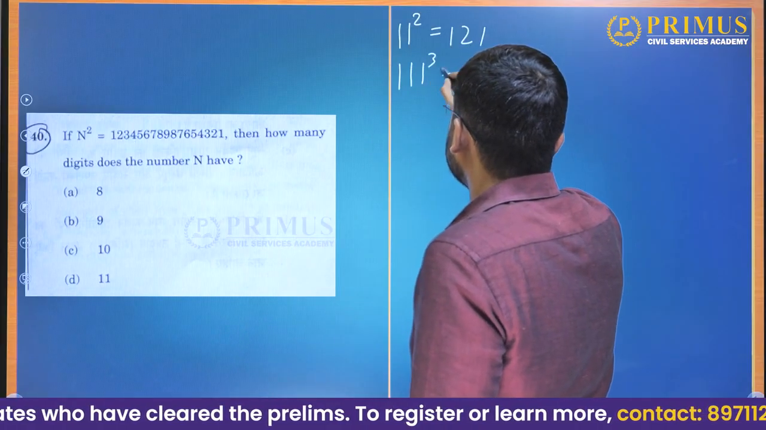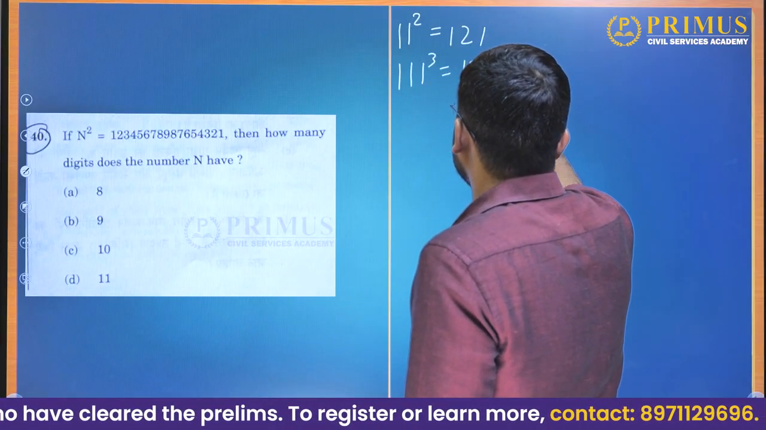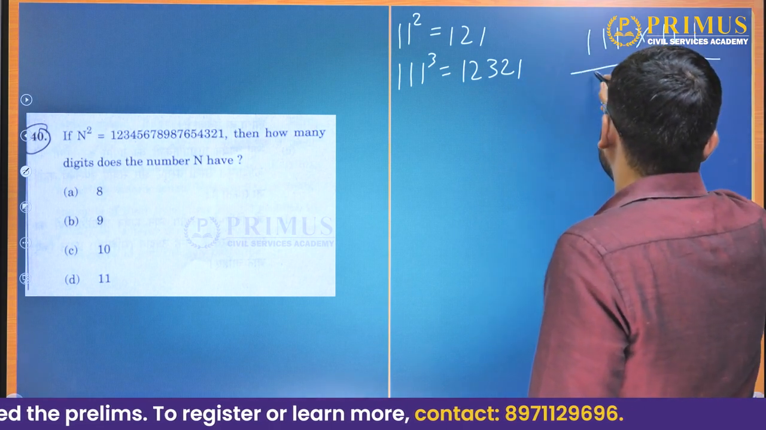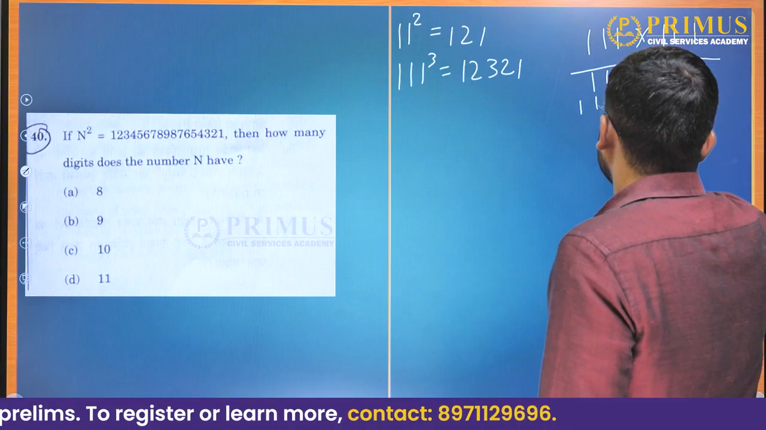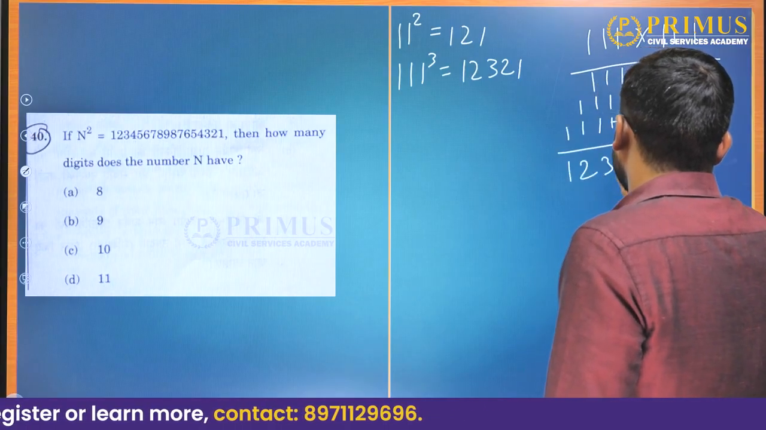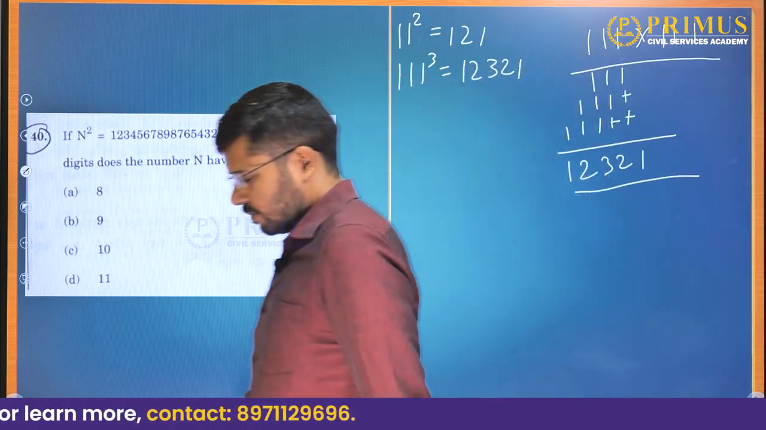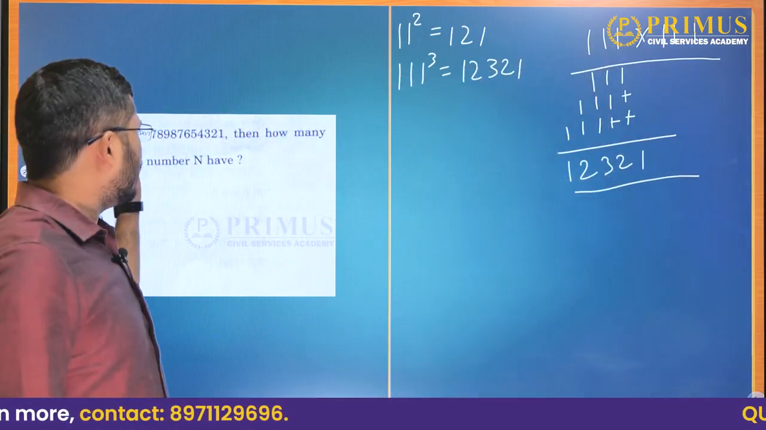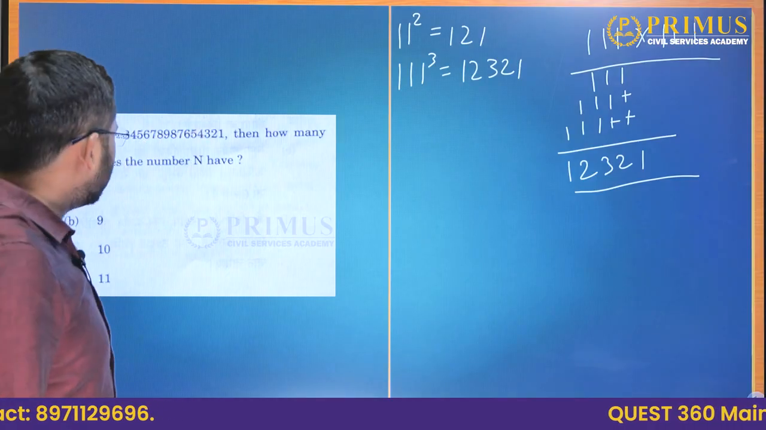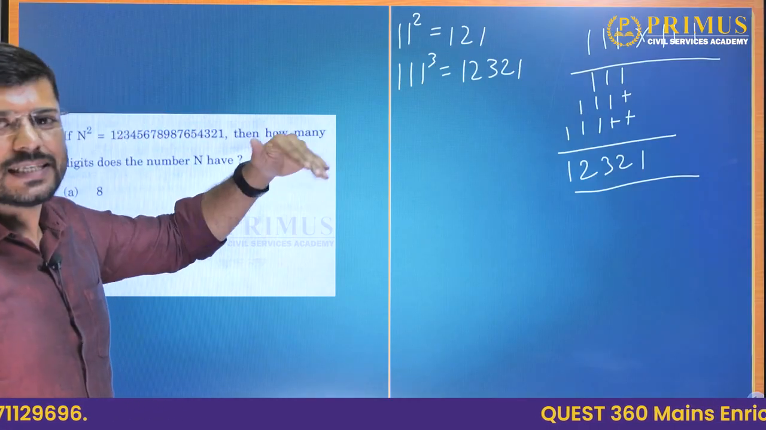11 cube is 1, 2, 3, 2, 1. How? See here, 111 into 111. This will be 111 plus 111 plus 111. This will be 1, 2, 3, 2, 1. Correct. So such a number 1, 2, 3, 4, 5, 6, 7, 8, 9, that is consecutive digits in ascending order and then consecutive digits in descending order.